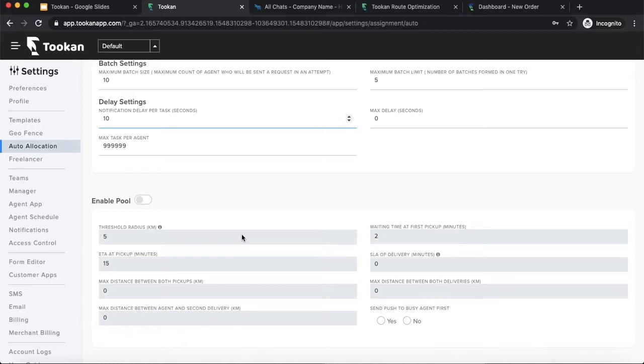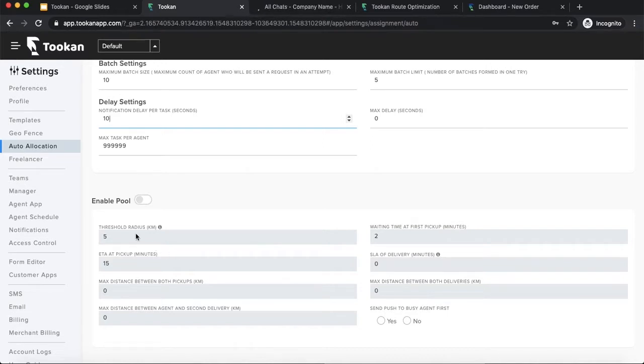So how Uber Pool works is, for example, if there is one ride going on from one location to another location, and there is another ride coming nearby the route of that first task, the second task will also be assigned to the same driver, and both tasks will be completed by the same driver. These are all the parameters which you define for pooling, and if those tasks satisfy those parameters, those tasks will be pooled and assigned to one agent. So let's discuss the parameters one by one.